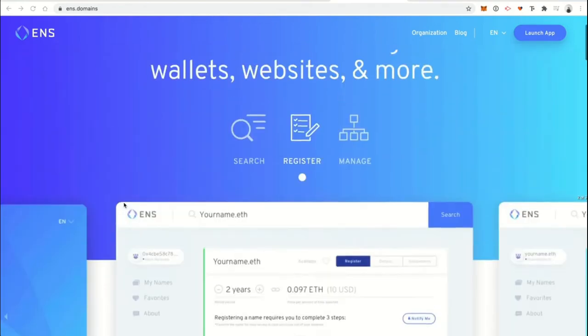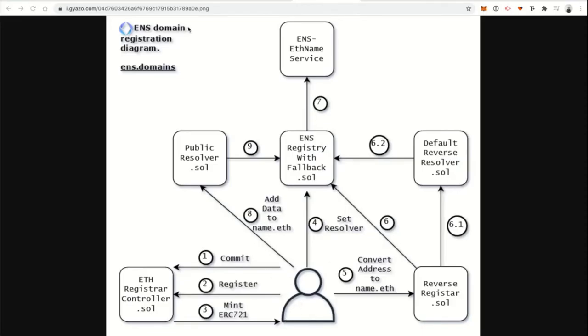But for a second, let me just give you a diagram of how ENS works. So here's what it looks like. This is a complex looking diagram, but I'll break it down. There are two parts of the equation, two ways that a user can use ENS. One is to register a domain name, that's this part of the equation here. And the other side is actually accessing a website through the ENS protocol.